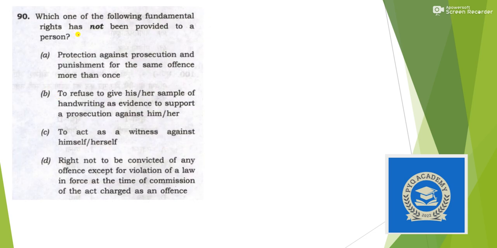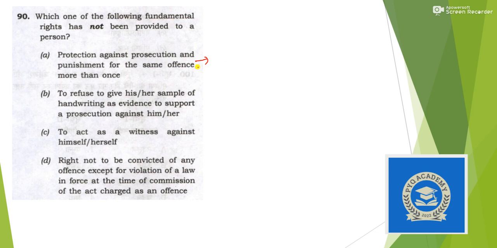Next, which one of the following fundamental rights has not been provided to a person? So the first option is protection against prosecution and punishment for the same offense more than once. So this statement talks about no double jeopardy and it is provided. So this is a correct option.